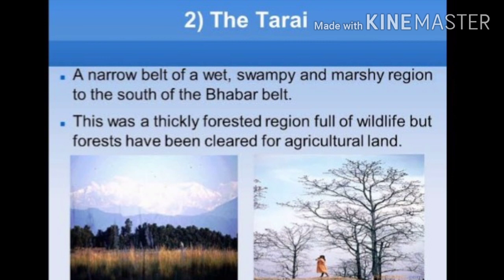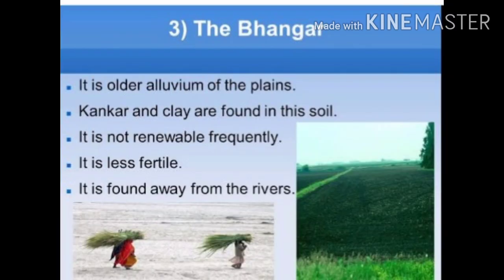Okay, now we will go to the next type of region, that is Bangar. What is written: it is the older alluvial of the plain. Kankar and clay are found in this soil. It is not renewed frequently. It is less fertile. It is found away from the rivers. Mostly you will see clay, as you can see in the picture. Okay, muddy type area, and it is quite less fertile.